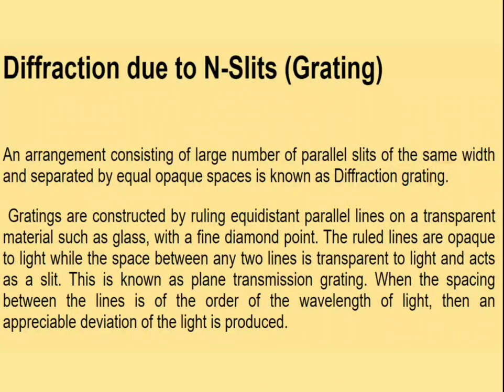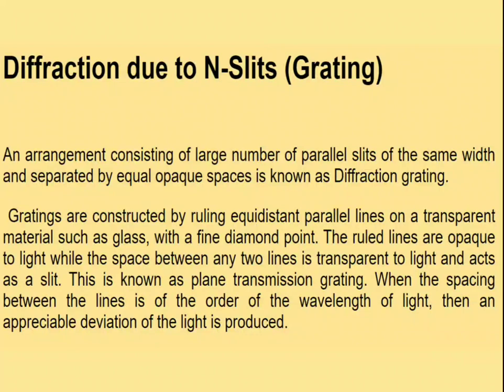Grating means simply it is an arrangement on a glass plate consisting of a large number of slits which are parallel to each other and having the same width, and they are separated equally with an opaque space. So what is the meaning of opaque space?